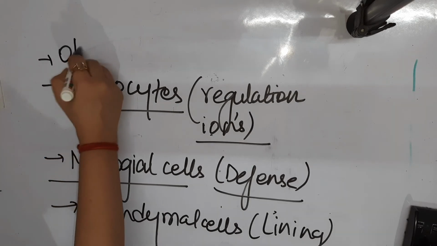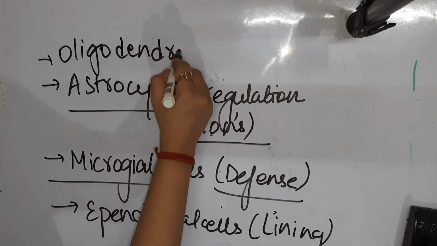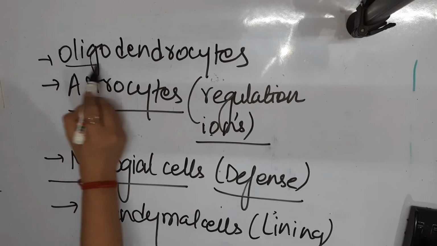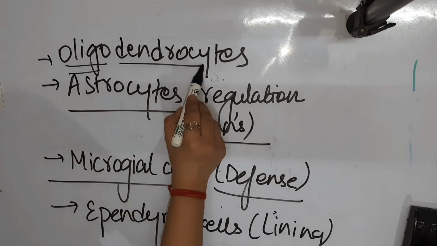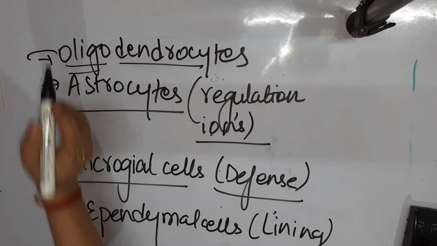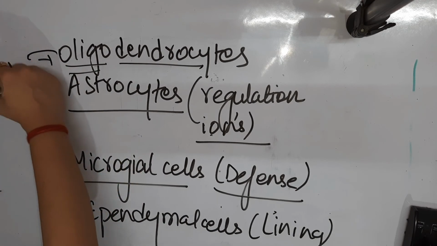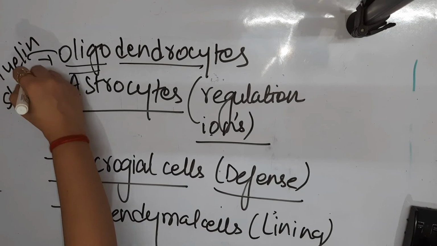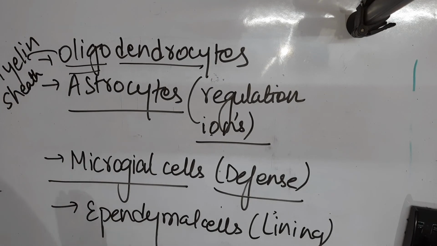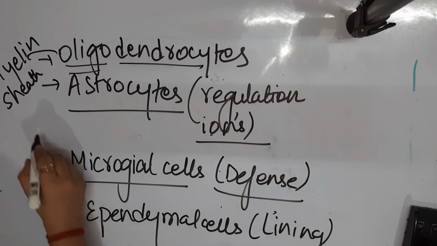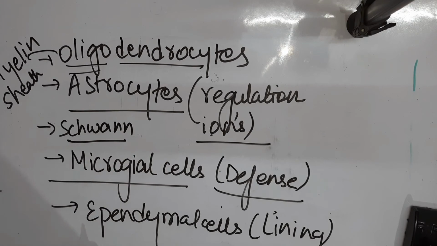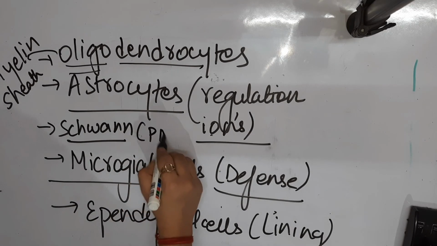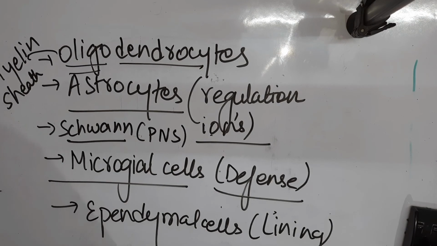And then we have oligodendrocytes. Whenever we hear the term oligo, an immediate meaning that comes to mind is some fat layer. Oligodendrocytes are responsible for insulation of the cell in the form of a myelin sheath, so they are responsible for the formation of myelin sheath. Then there is another category of cell, Schwann cells. Schwann cells are also responsible for forming myelin sheath, but in the case of the PNS, the peripheral nervous system.